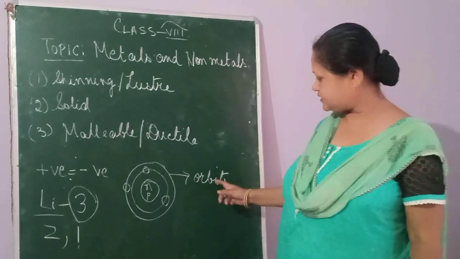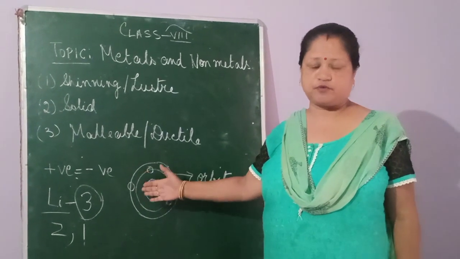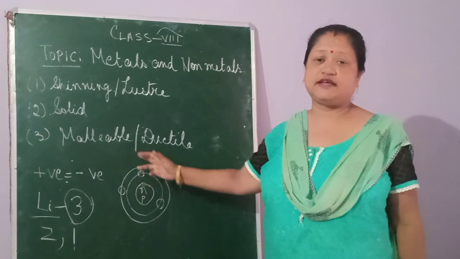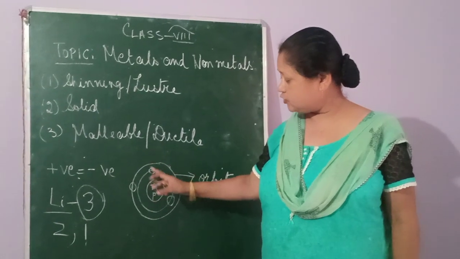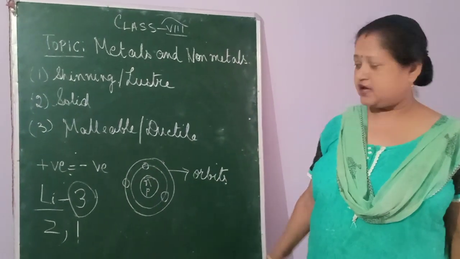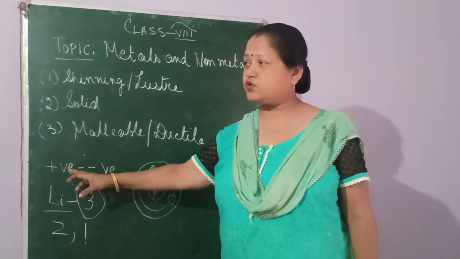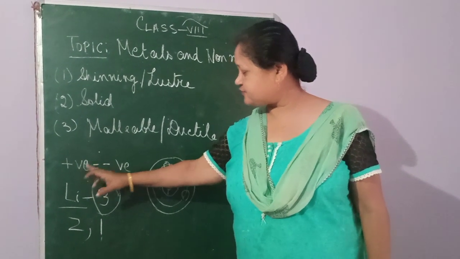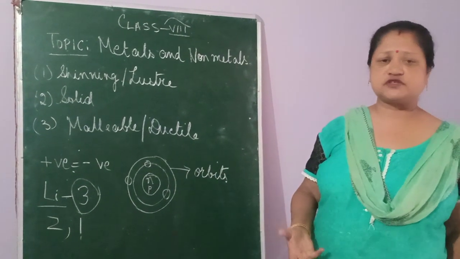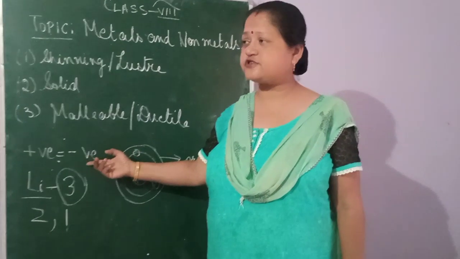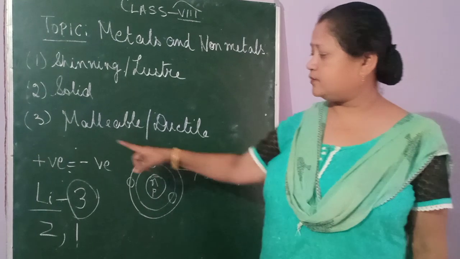The same thing is here: these orbits are provided with energy, and that is why the electrons can move around these orbits and do not fall down into the nucleus. Now, the atom as a whole is neutral. That means the positive charge is equal to the negative charge. Electrons are negatively charged and the protons are positively charged.